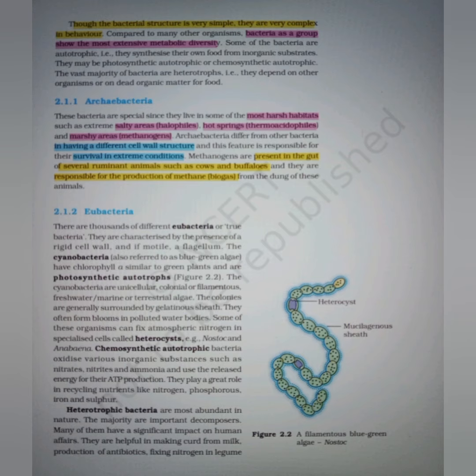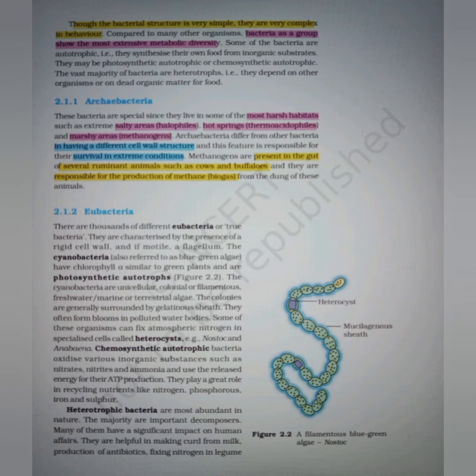They often form blooms in polluted water bodies. Some of these organisms can fix atmospheric nitrogen in specialized cells called heterocysts, for example Nostoc and Anabaena.